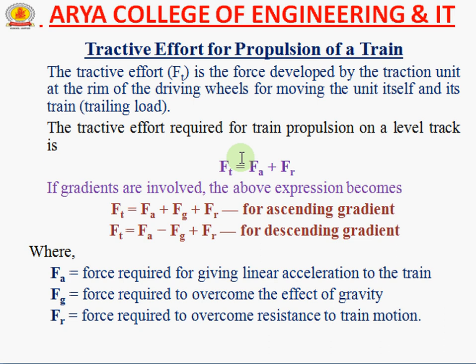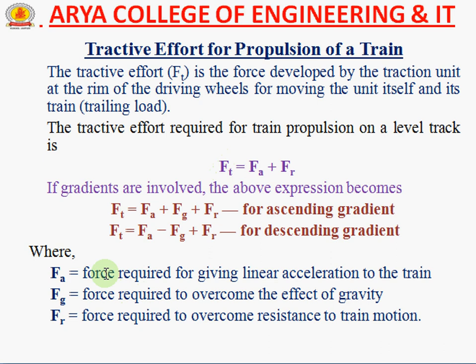It means that the total effort is developed to overcome gravity and to overcome the resistance. It means all types of force. If we count the tractive effort according to the formula, the total tractive effort is Ft.